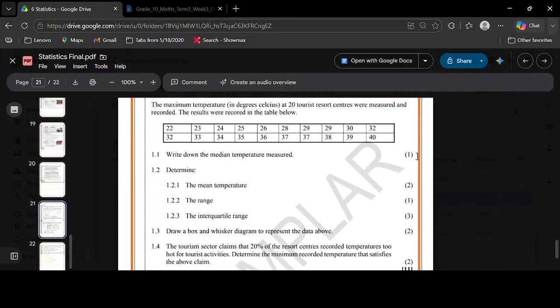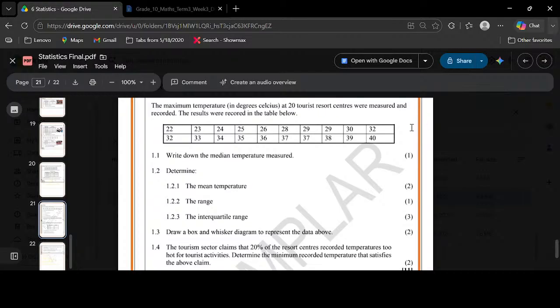All right, let's go to the question that we have today. It says the maximum temperature in degrees Celsius at 20 tourist resort centers were measured and recorded. The results were recorded in the table below. So, how many sets of data do we have? We have 2. I think it's a table. It speaks about what is the first value. The maximum temperature in degrees Celsius at 20 tourist resort centers were measured and recorded.